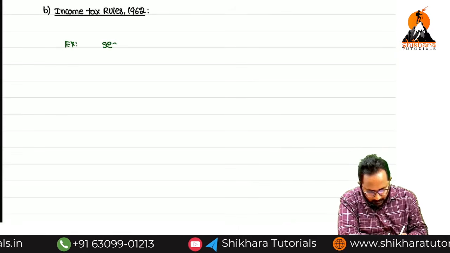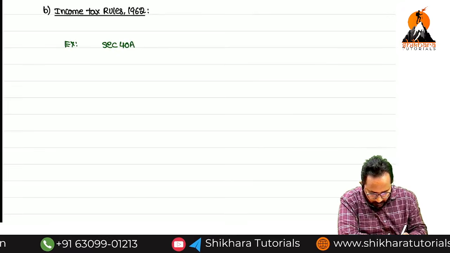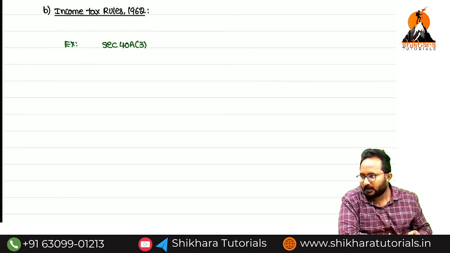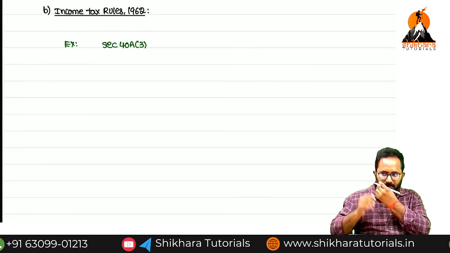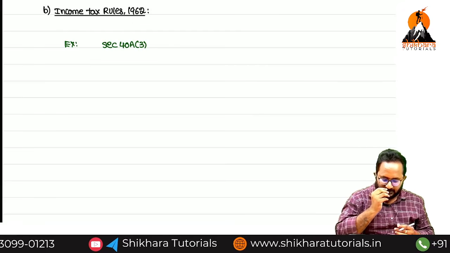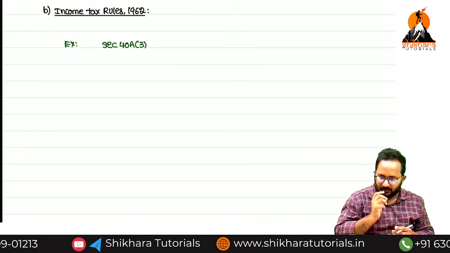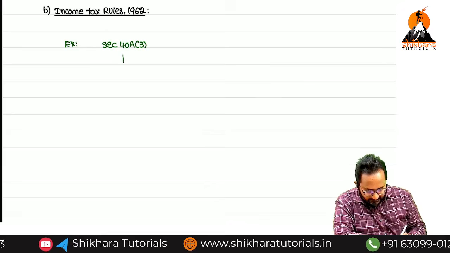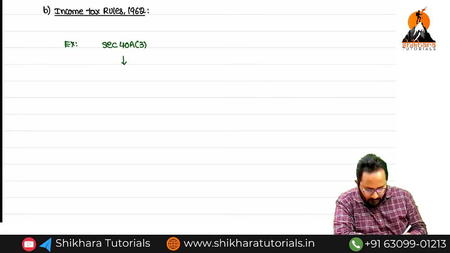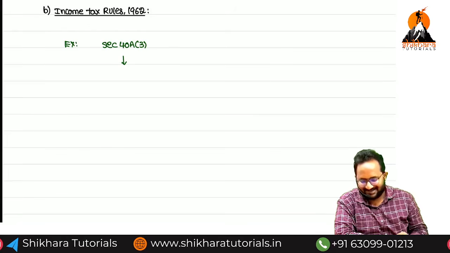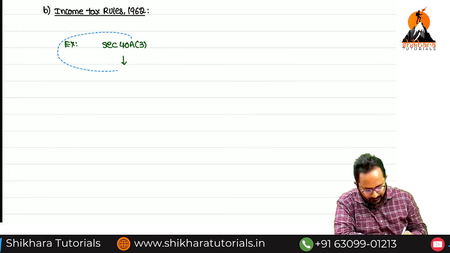If you remember, we have Section 40A subsection 3, in the PCBP chapter. This is one section of the Income Tax Act 1961. What is that section? Any point? Anyone can tell.